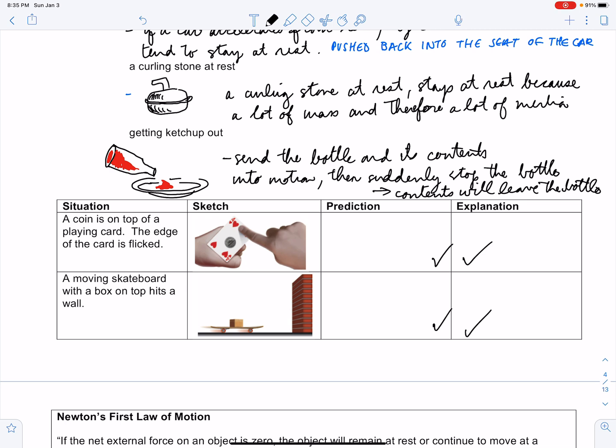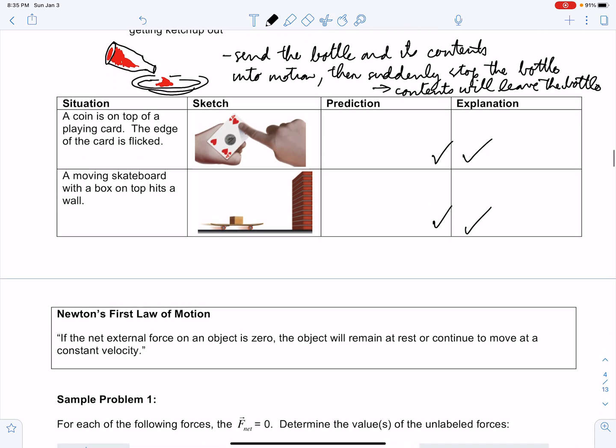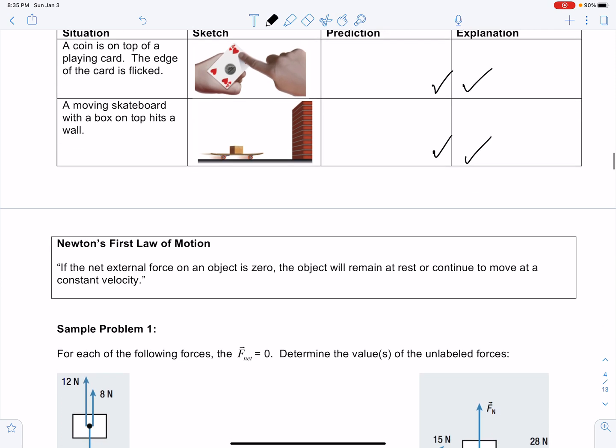Okay, so Galileo's principle of inertia led to Newton's first law of motion. This is the first of 3 laws that explain how objects move in the universe. Newton's first law states: if the net external force on an object is 0, then the object will remain at rest or continue to move at a constant velocity.